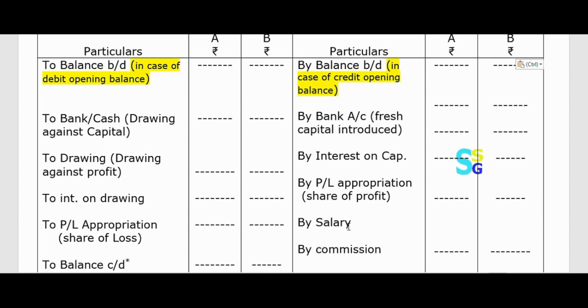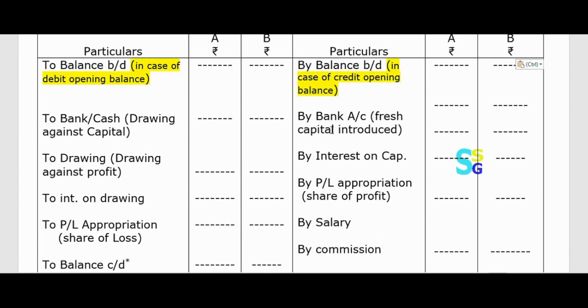Now whatever you had written in the debit side of the profit and loss appropriation account, all those items, like interest on capital, salary, commission, you have to write in the credit side of the capital account.